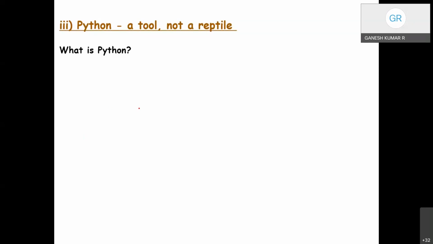Now moving on to the next topic, Python, a tool and not a reptile. What is Python? Many of you might have studied it at school level, and a few might be beginners for this course. We may know generally Python means a large snake.